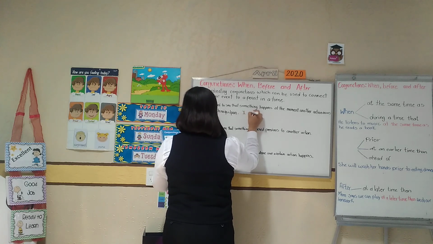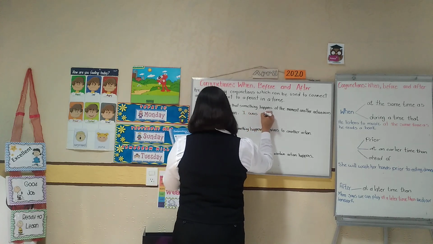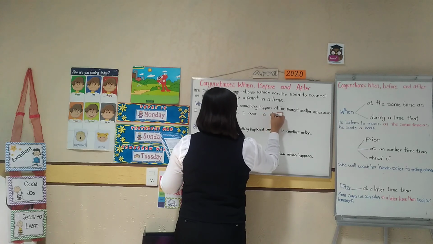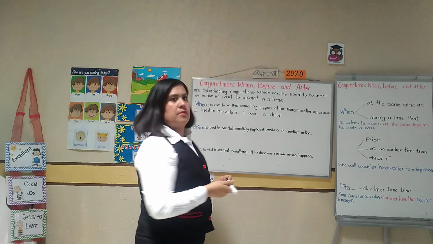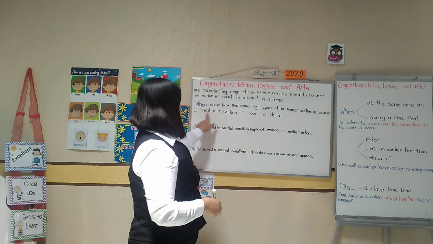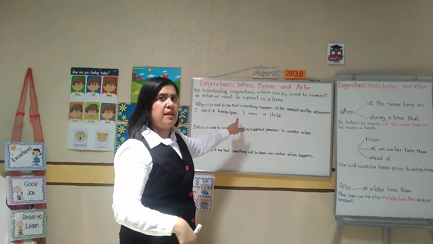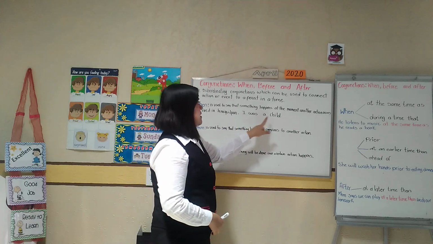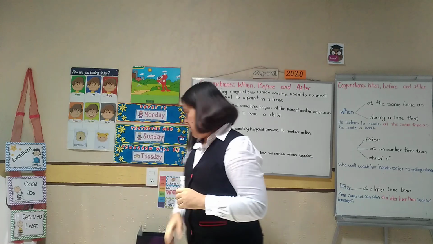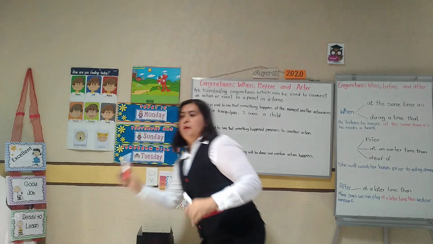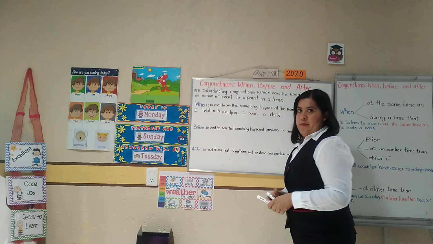I was a child. We have two sentences. The first one is I live in Ixmiquilpan. In the other sentence, I was a child. So we are going to connect these sentences using the word when.